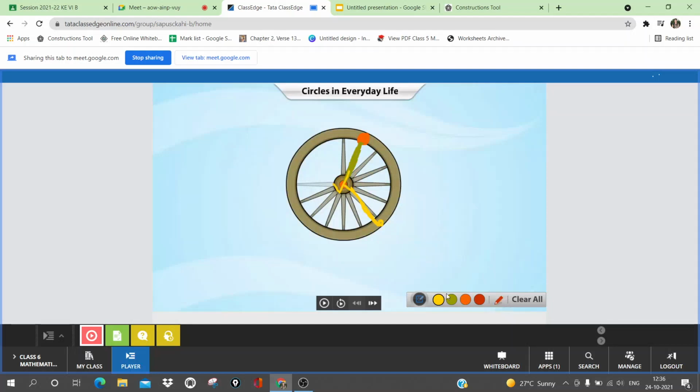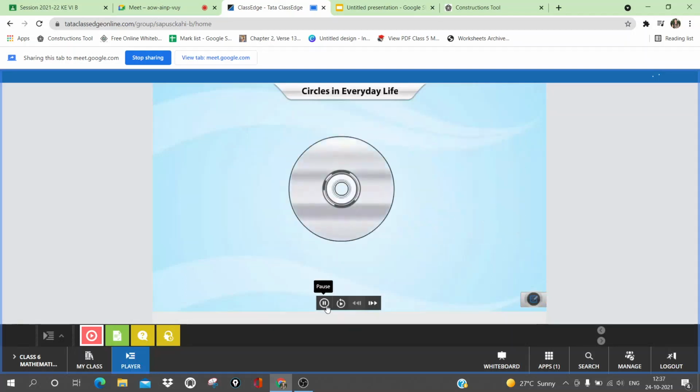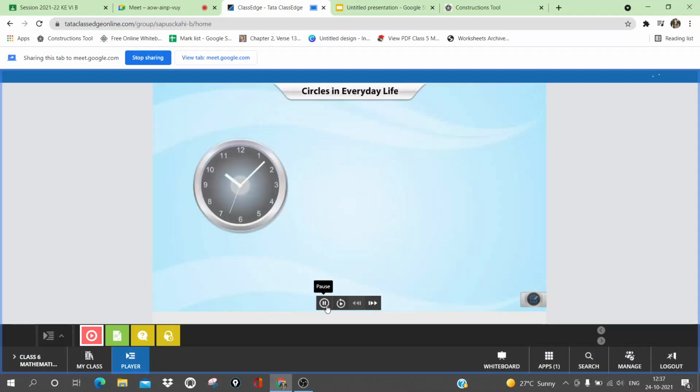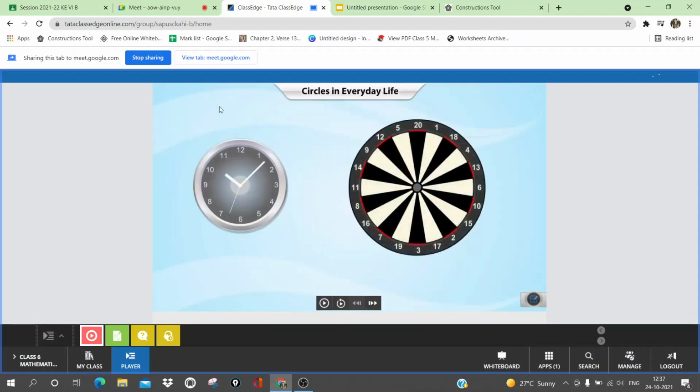Is this clear to everyone? Yes, ma'am. A compact disc is also one of the many examples of a circular shape. You can find plenty of examples of circles around you. Like I showed you some examples of circles, these are some more examples of circles.